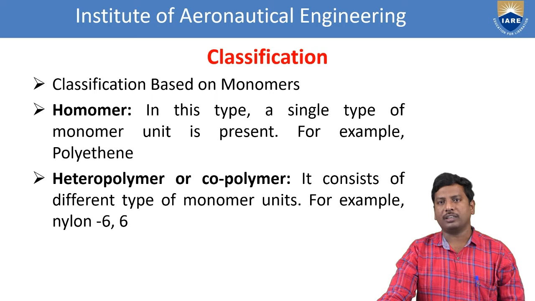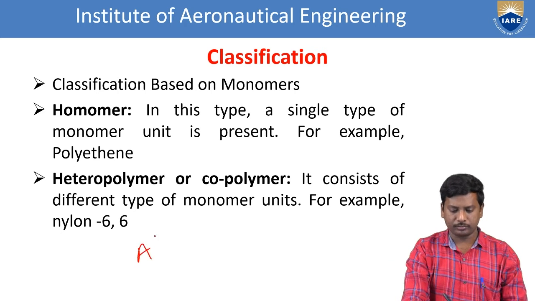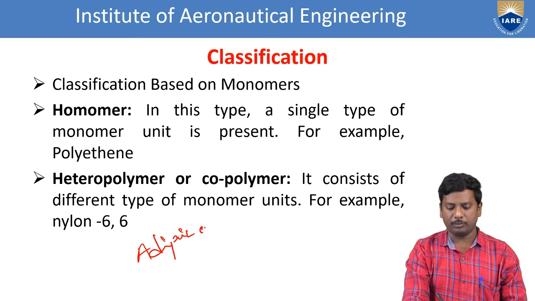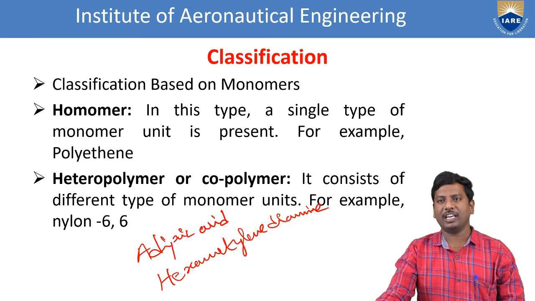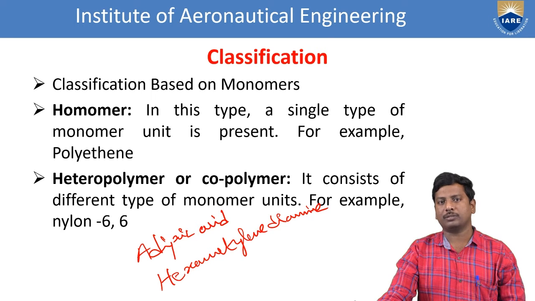Heteromer or copolymer is nothing but a polymer consisting of different types of monomeric units. For example, nylon 66. So in nylon 66, what are the monomers involved? Adipic acid and hexamethylene diamine. Adipic acid is one monomer, and the second monomer is hexamethylene diamine. So that means there are two monomers involved in the polymerization of this polymer, nylon 6,6. That's why this comes under the category of heteromer or copolymer.